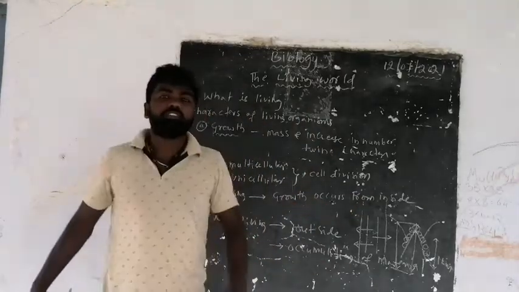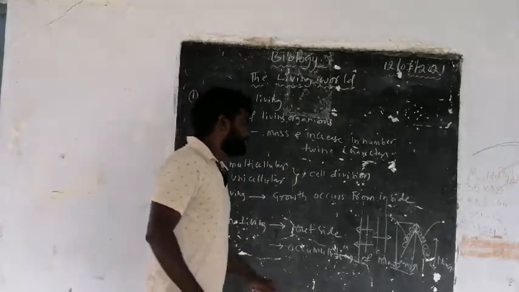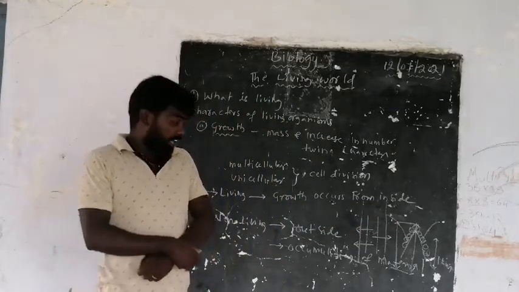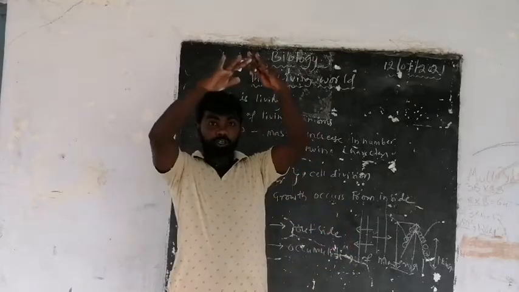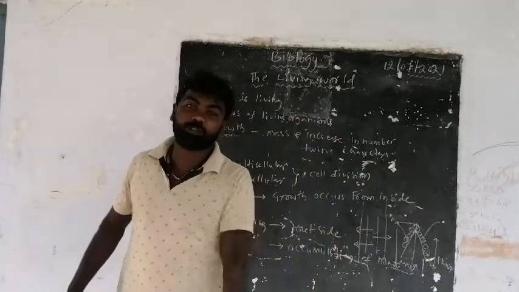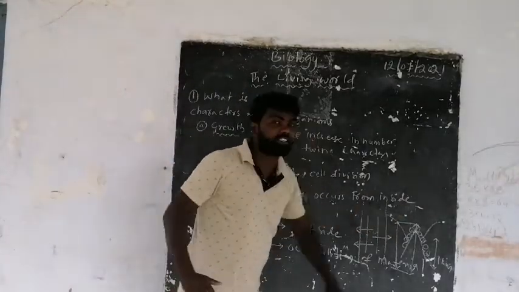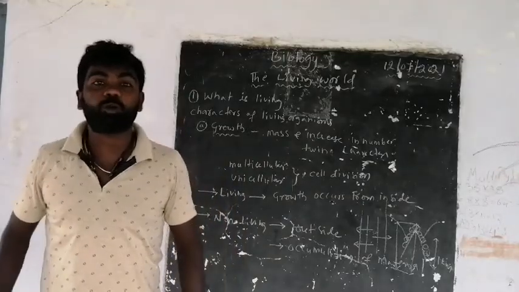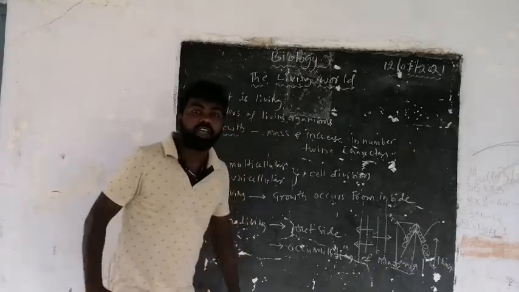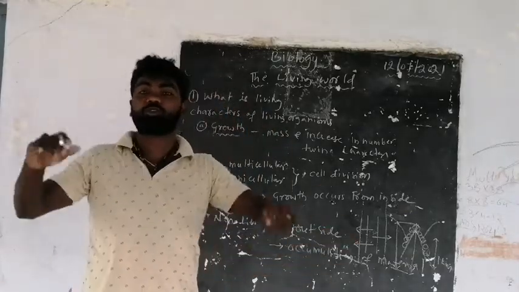Actually, in the living organisms, the growth is permanent and irreversible. And in non-living organisms, the growth is reversible. During the winter season the growth increases, and during the summer season the growth decreases. So in the case of non-living things the growth is reversed, but in living organisms the growth is permanent and not reversible.